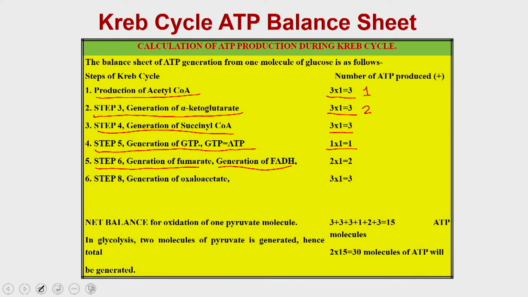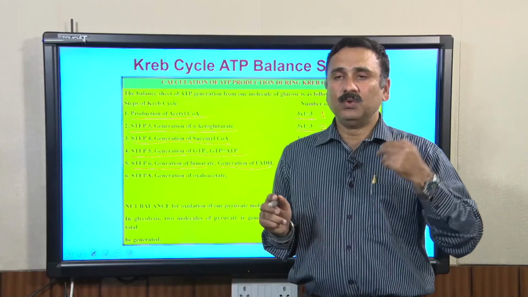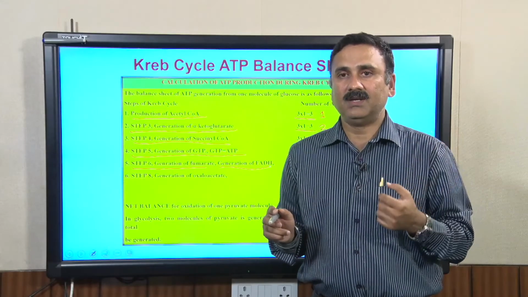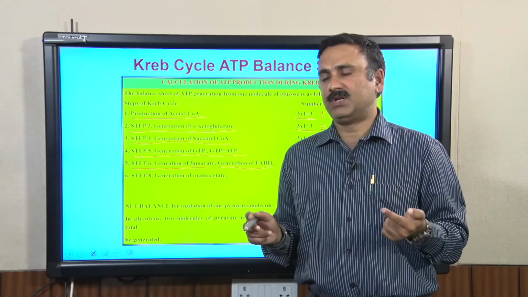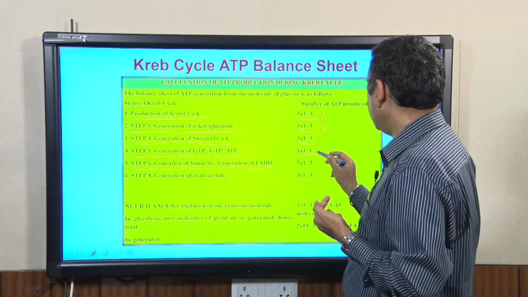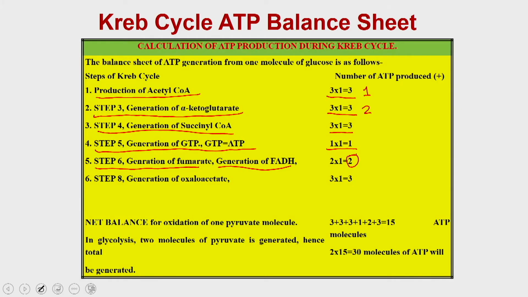If one molecule of FADH2 goes for oxidation in the electron transport chain, it generates 2 molecules of ATP. And then in the last step, you generated oxaloacetate, and that also gave 1 NADH. So, that is how you have generated 3 ATP.